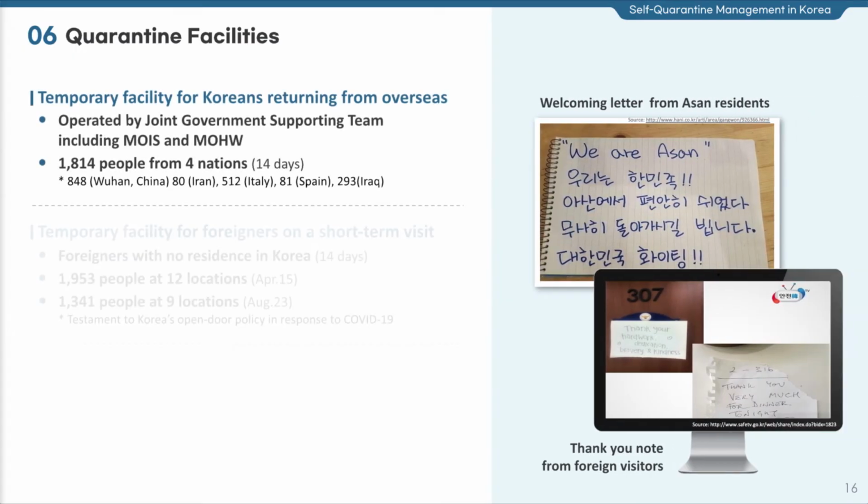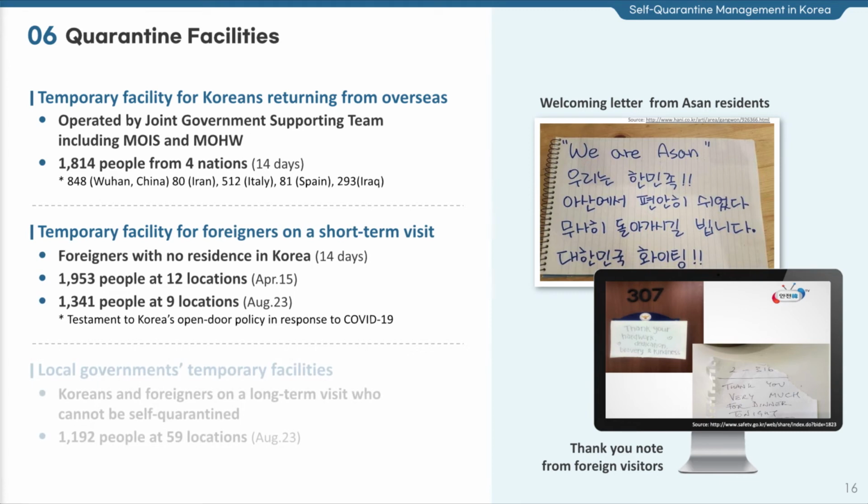Moving on to the operation of quarantine facilities. We operated temporary residential facilities for Koreans returning from Wuhan, China, and other foreign regions to isolate them for 14 days. A total of 1,814 Koreans from 5 countries were admitted to such facilities. Also, we are operating other temporary residential facilities for foreigners on a short-term visit with no residence in Korea. As of August 23rd, 1,341 foreigners are admitted to the facilities.